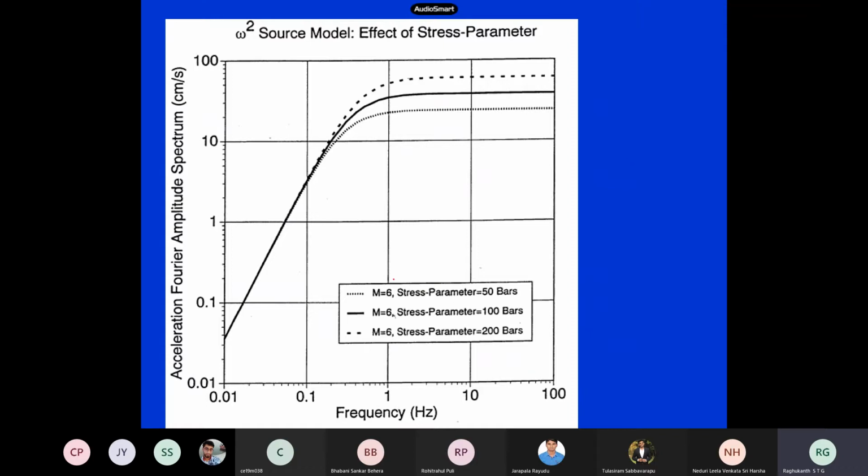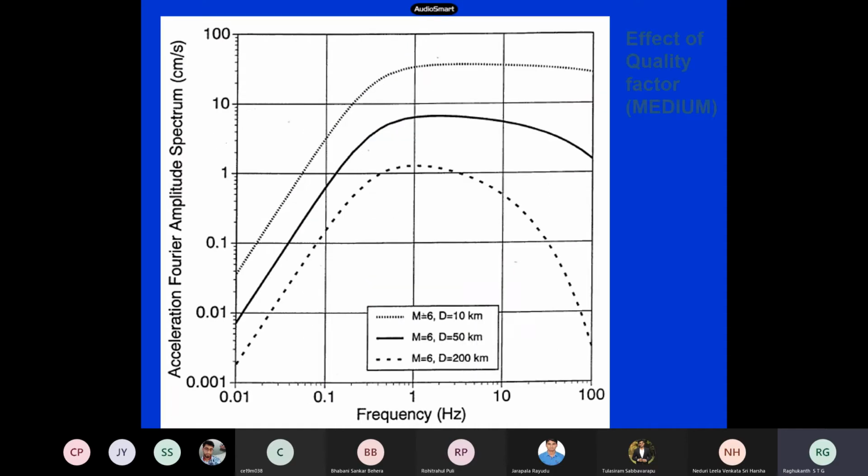Then this is the stress drop. Same magnitude, but if I increase my stress drops to 50, 100, 200 bars, this portion of the spectrum gets changed. Corner frequency remains more or less the same, but this portion of the spectrum, you see, gets affected due to this delta sigma. And now this is for the medium, that is the quality factor.